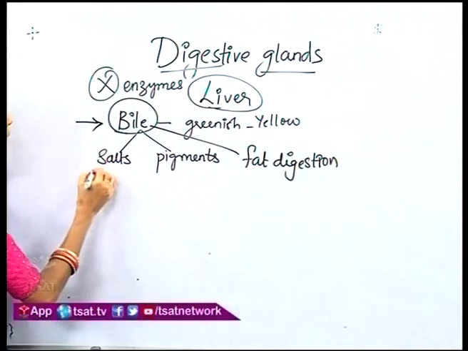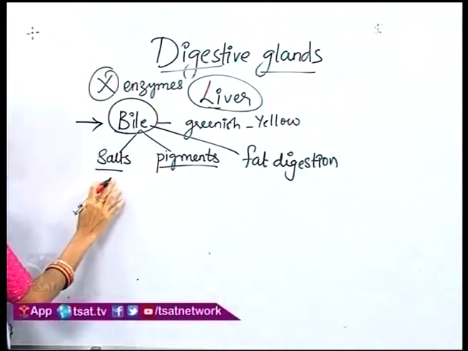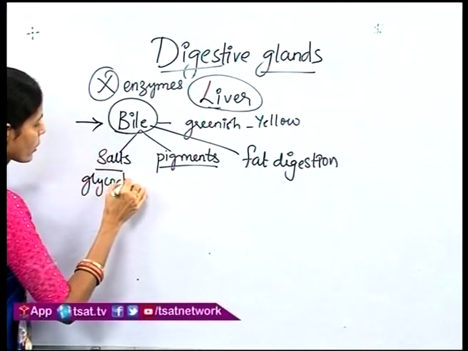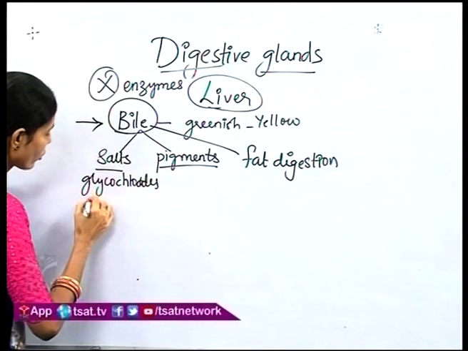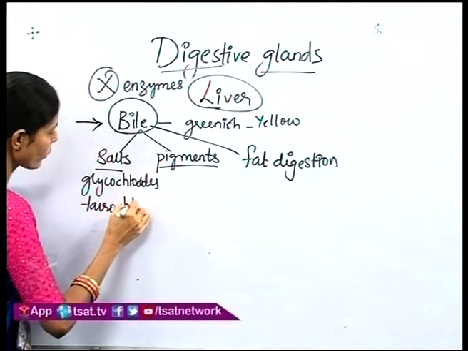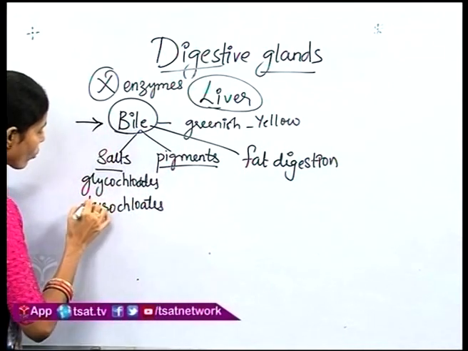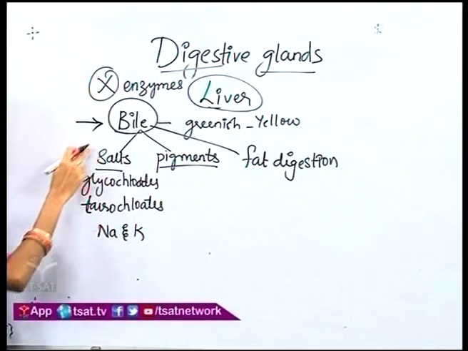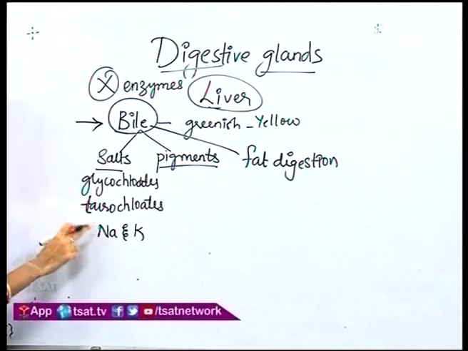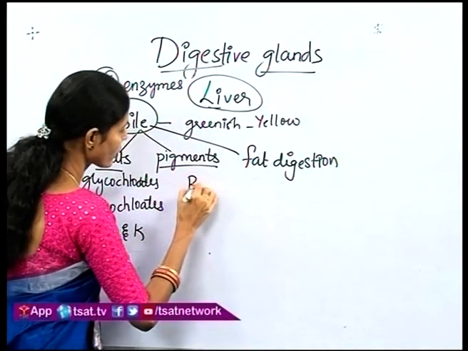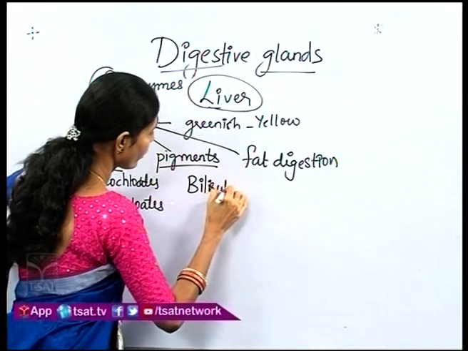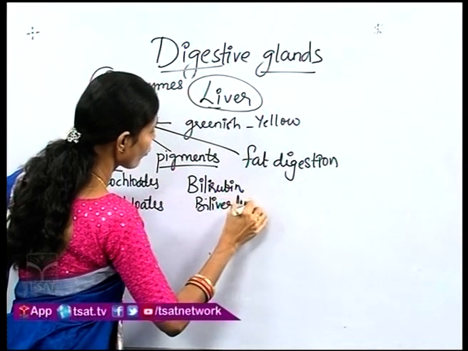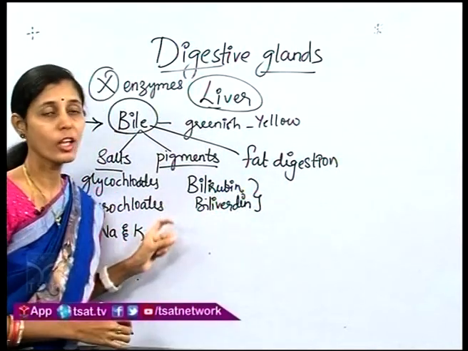Now what are these bile salts and bile pigments? Bile salts are nothing but the glycocholates and taurocholate salts. This you will learn in your chemistry. They are the glycocholates and taurocholates of sodium and potassium. The bile pigments are nothing but bilirubin and biliverdin. These are the two bile pigments present in the bile juice.